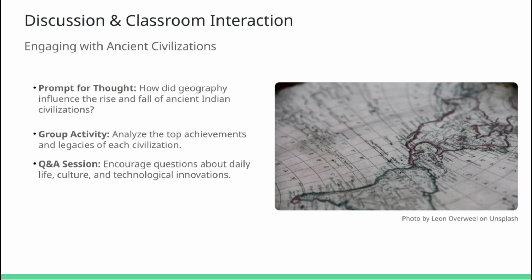Here's a thought starter for you. How did geography, rivers, mountains, monsoon rains, influence these civilization successes and failures? Consider forming small groups to debate how each empire rose and fell, focusing on environmental and socio-political forces. You could even identify the top 3 contributions you feel remain especially relevant. Don't be shy, pose your burning questions, because true learning happens when we challenge and clarify our ideas.